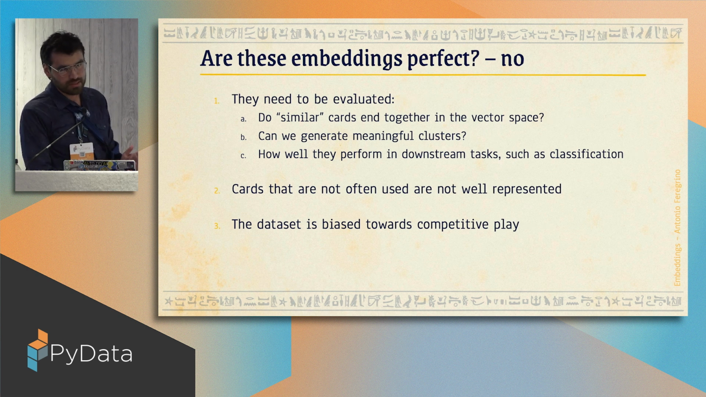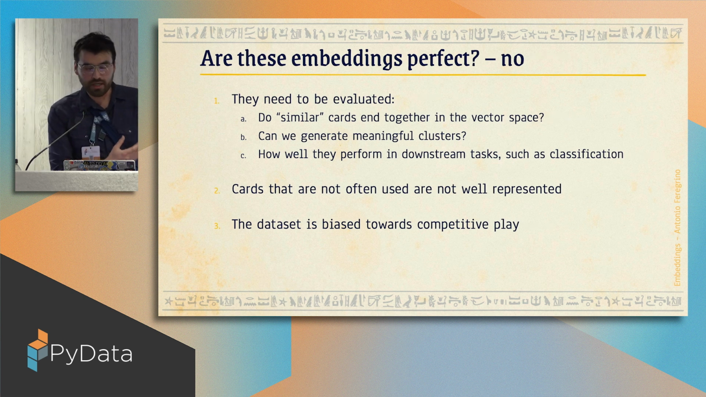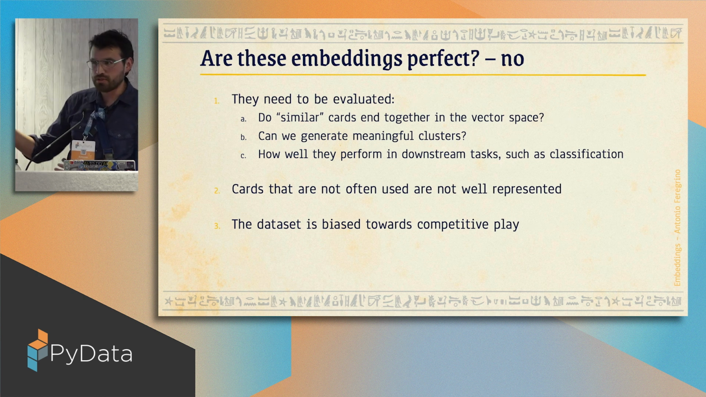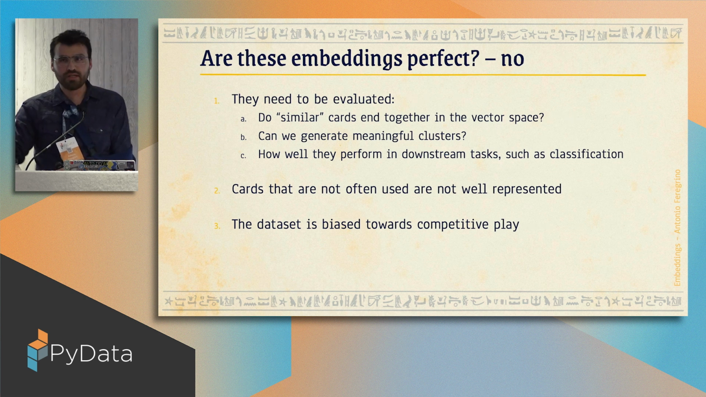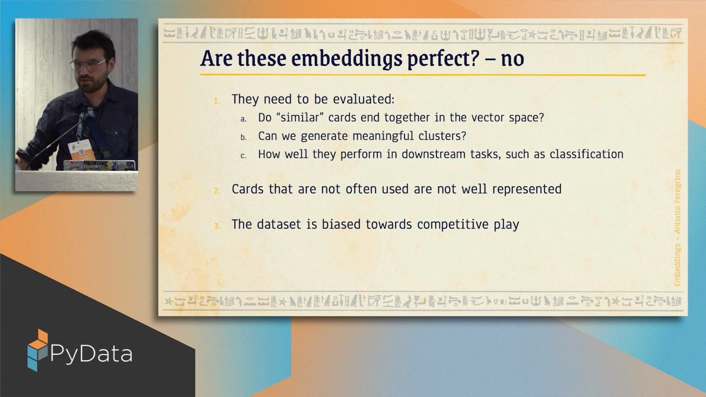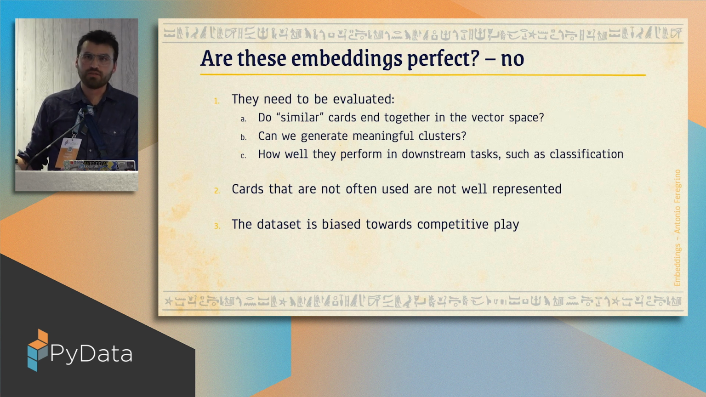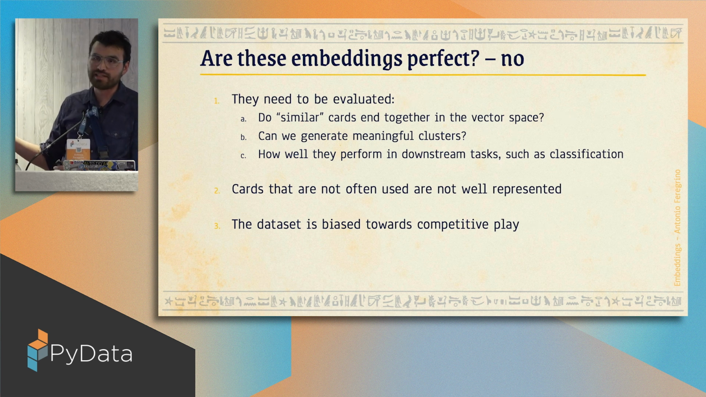One of them is intrinsic, where you just have a look at the embeddings themselves. So for example, you can ask questions like, do similar cards end up together in the vector space? Or are we generating meaningful clusters? What you can do with your embeddings is to clusterize them using k-means or something like that, and have a look at the clusters. If they make sense to you as a subject matter expert, or if you're not an expert in Yu-Gi-Oh, just get someone to check your vectors. That's a good measure. Or there is this other way where you can measure the quality of the embeddings extrinsically.